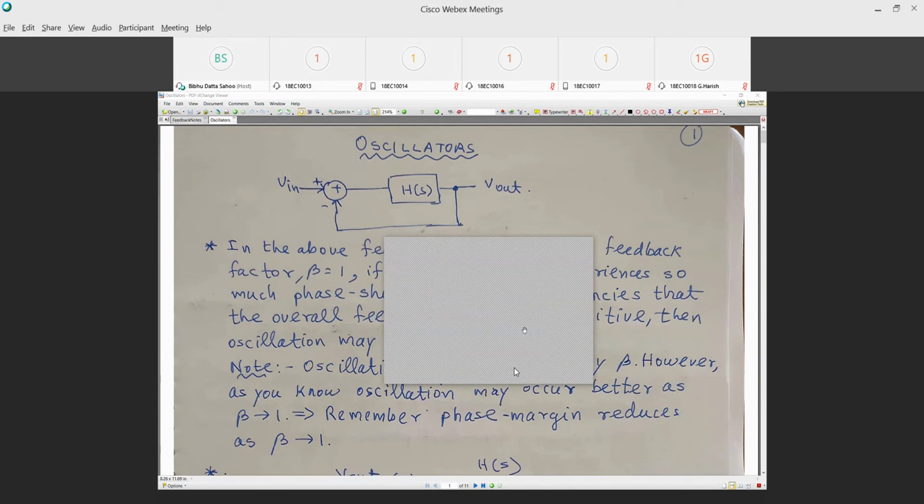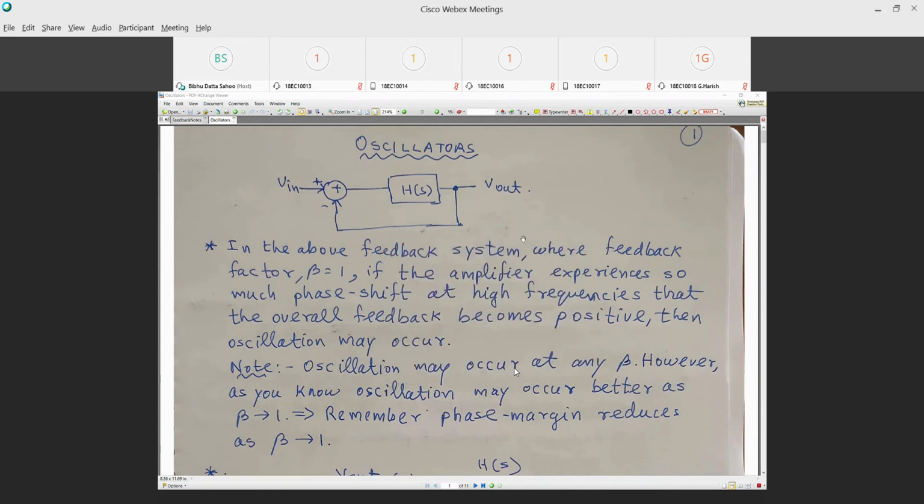Okay. Till now, whatever we discussed was about the condition for stability. That means we wanted to build amplifiers which are not oscillating. We should not have oscillation in the system. And we discussed all the means: what do we need to do to make sure that there are no oscillations in the system?